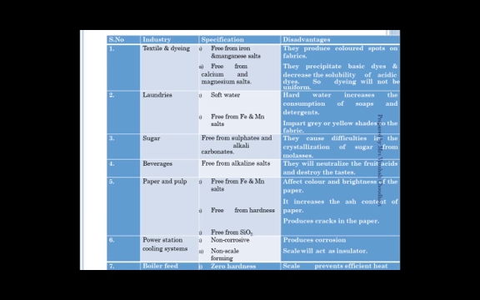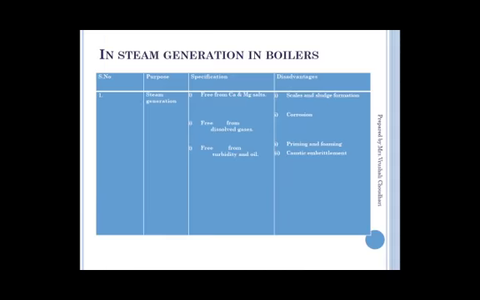If we use hard water, it produces corrosion. It will form scale. Due to that, electricity production gets affected. Boiler. If we use hard water in a boiler, scale formation as well as corrosion takes place.